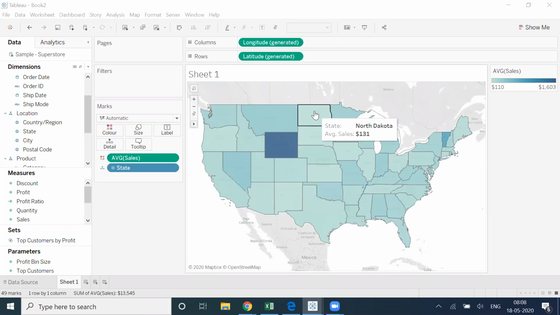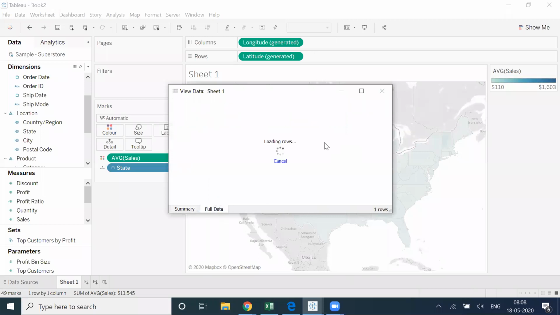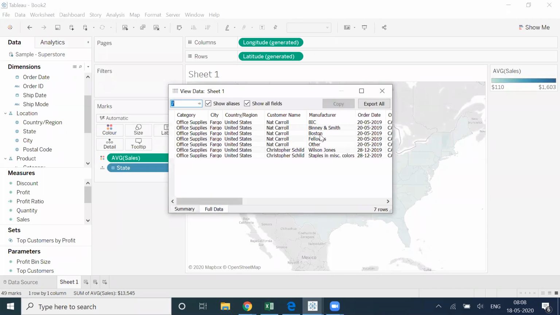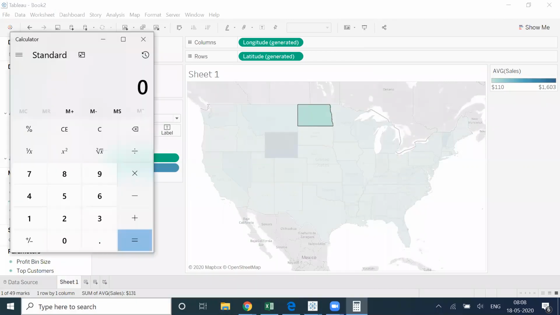So it should be record level. If I view the data and check, total number of records are 7. So if I divide 920 by 7, it should give me 131. So 920 divided by 7, I'll get 131. And that is what we are getting here also.